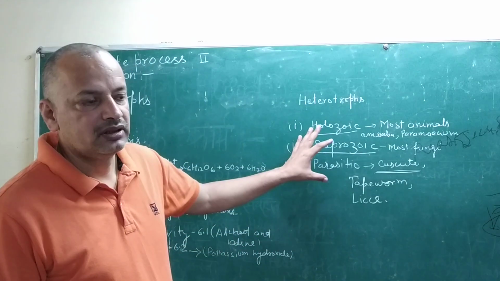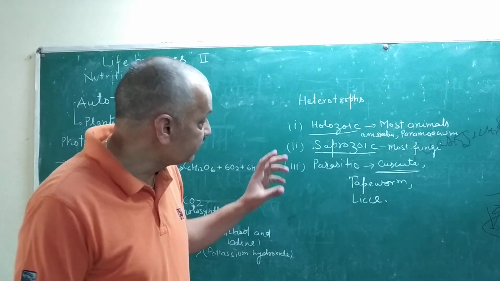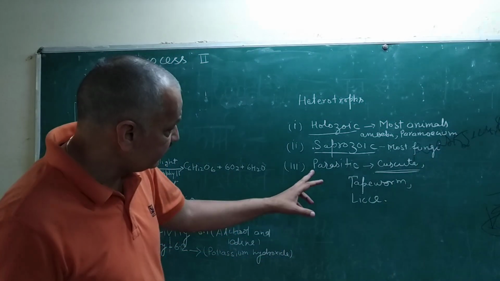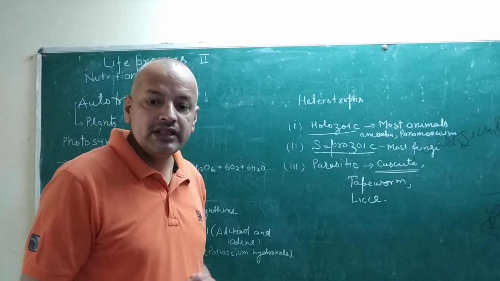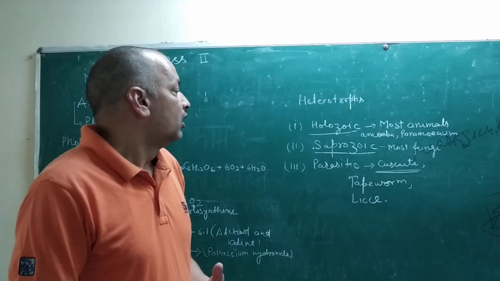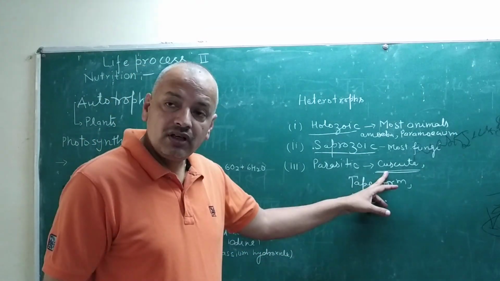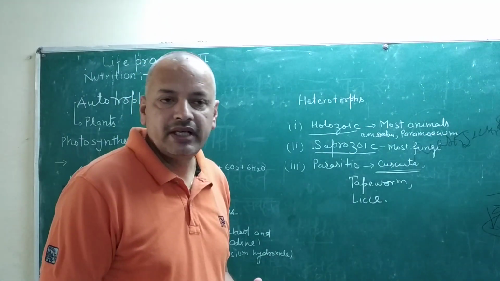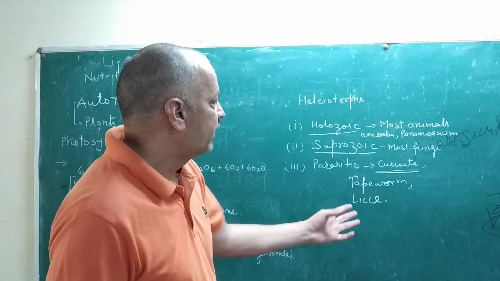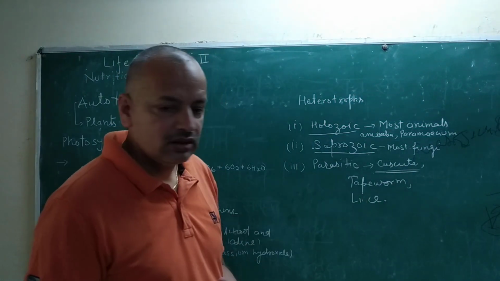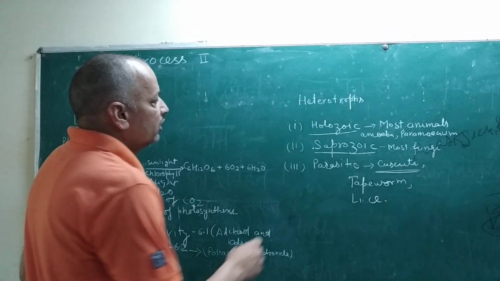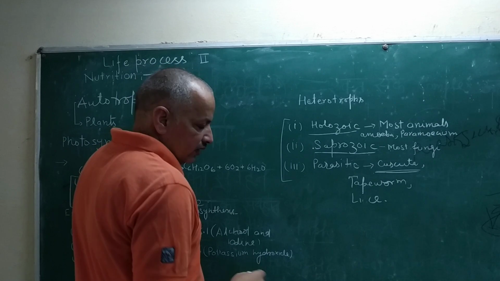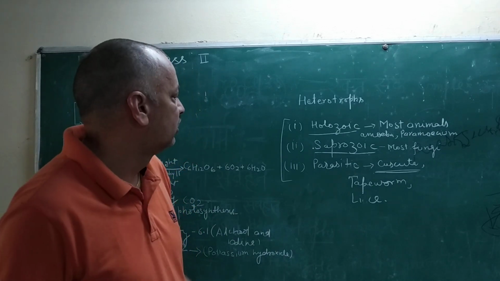So in the group of heterotrophs, there is a relationship between one organism and another. Parasitic is the relationship between one organism and another organism. Cuscuta takes food from the other plant where they grow. Tapeworm also is a parasite in the human intestine. Lice also are parasites on the human body. So there are 3 types of heterotrophs usually, and it is also given inside your book.